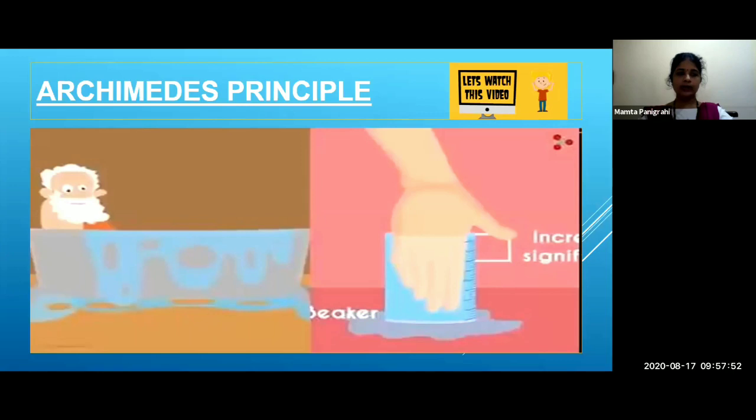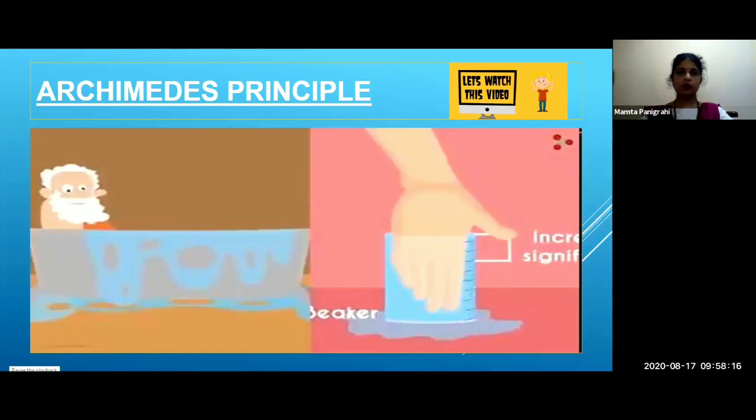So we can say that the weight of the displaced water is equal to the buoyant force acting on the object. Understood, all of you students? The weight of this displaced water is equal to the buoyant force acting on the object.